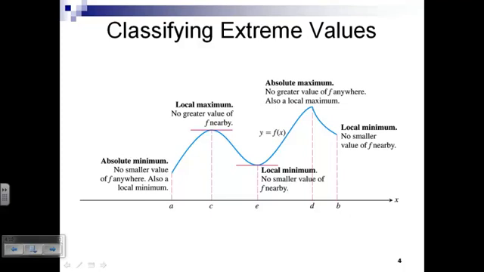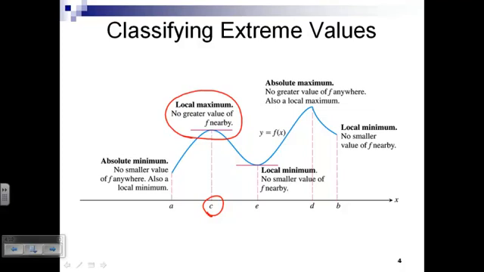So here at x equals c, we say that there's a local maximum. f of c is the highest point in relationship to the values of the function around it.